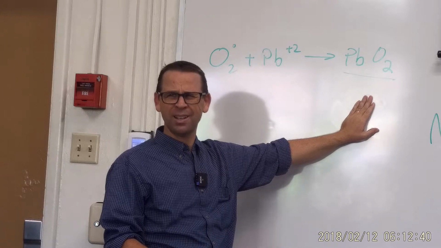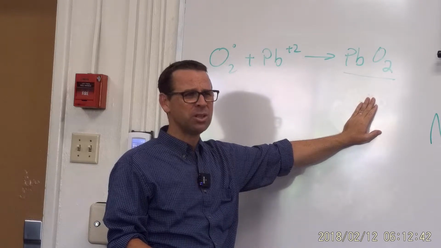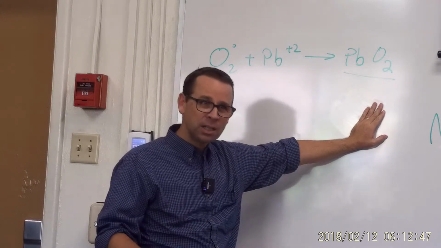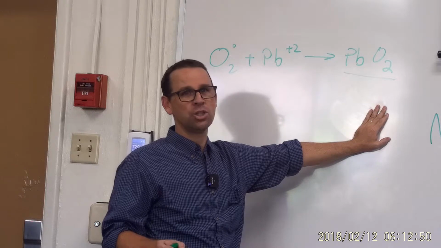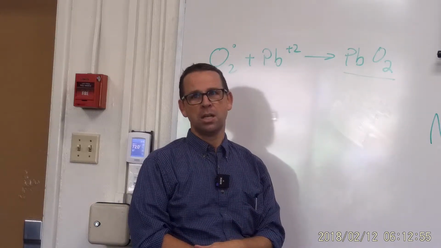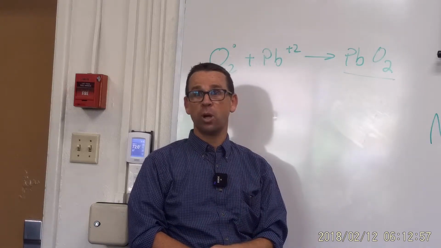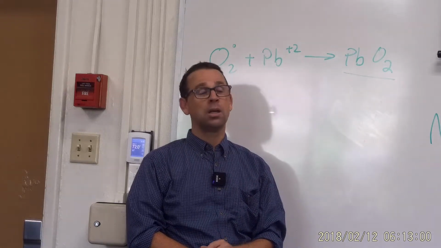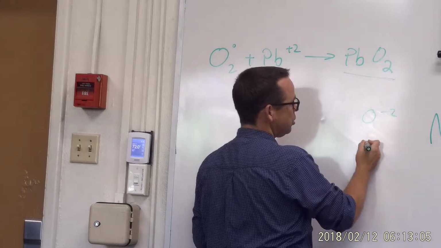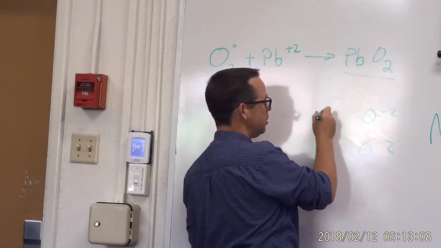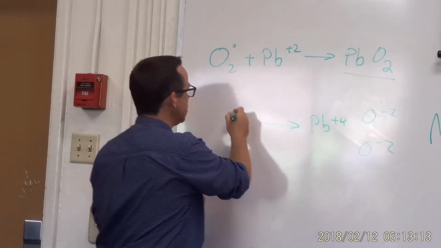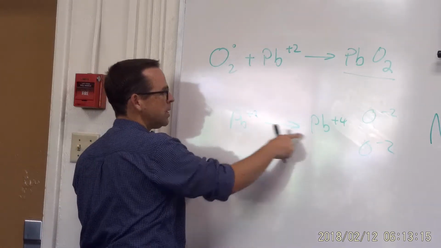What does that 4 mean? There's 2 oxygen. Why do we call it lead 4 oxide? What does the 4 mean? It's the charge on the lead. The charge on the lead. How did I know that there was a +4 charge on this lead? Because there's 2 oxygens, and oxygens always have what? A -2. All right, so here are our 2 -2s, and apparently there must be a lead here with what kind of a charge? +4. So it started off as lead +2 and went to lead +4.